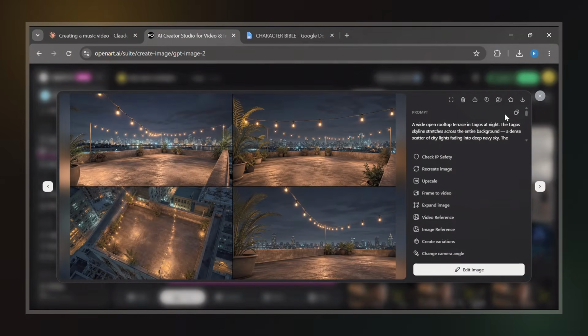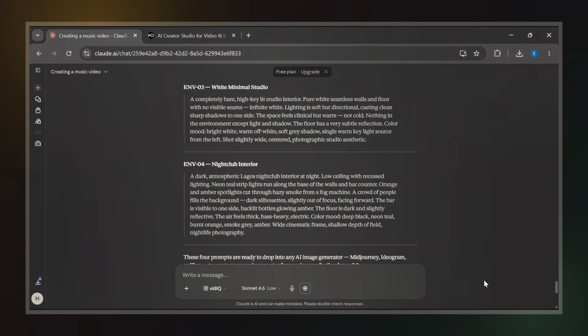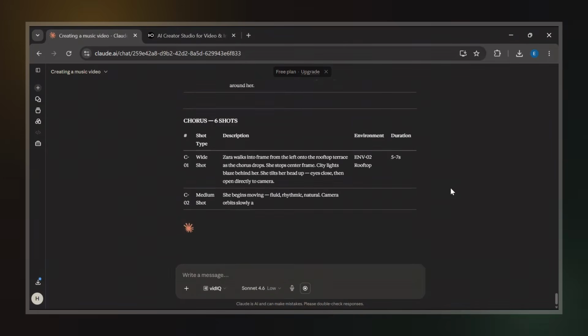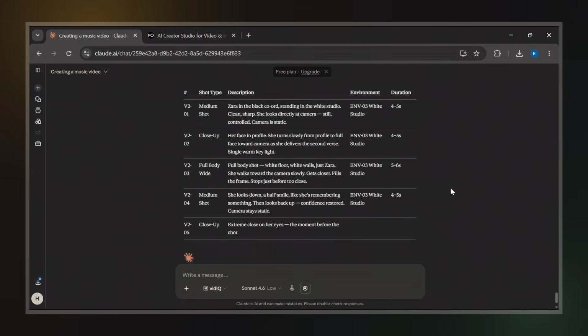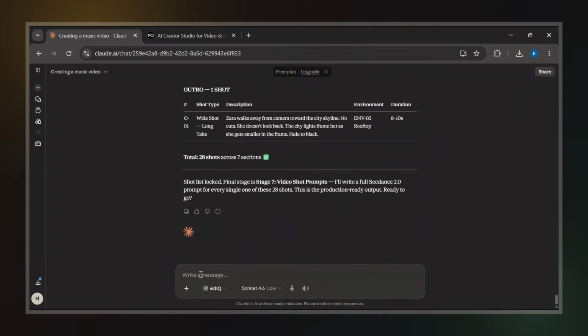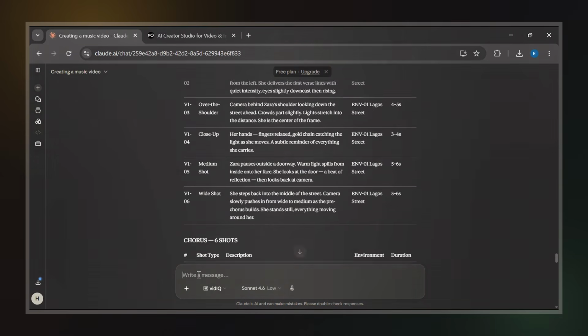The next thing we need is our video prompts. So I go back to Claude and click continue again. This moves us into stage 6, which is the shortlist. Claude now begins listing all the shots required for the music video. Once everything is generated and reviewed, I tell it to continue into the video prompt generation stage.